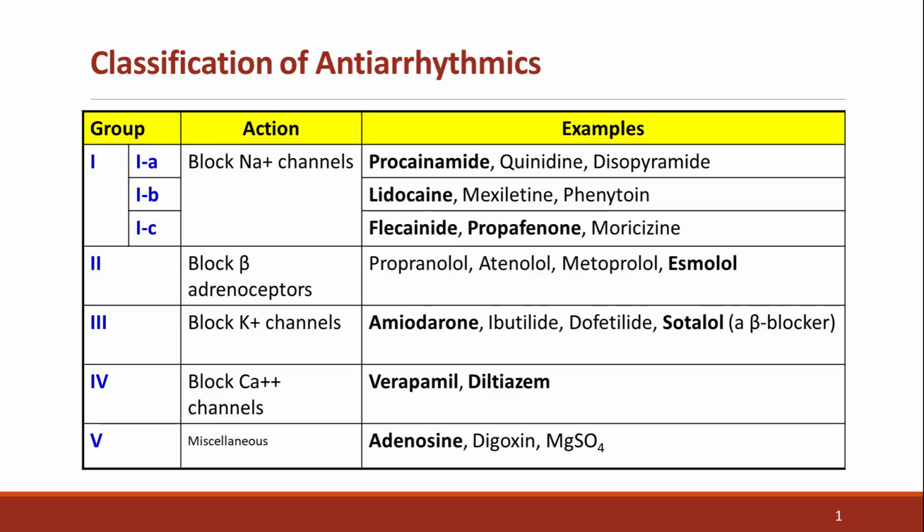Class 4: calcium channel blockers. Examples: verapamil, diltiazem. Unlike dihydropyridines, such as nifedipine, which act on vascular smooth muscle, these target cardiac calcium channels and slow nodal conduction. Class 5: miscellaneous agents. Examples: adenosine, digoxin, magnesium sulfate, ivabradine, ranolazine. Each has a unique mechanism outside the traditional channel blockade. Please note that the drug names shown in bold font are the ones commonly used.